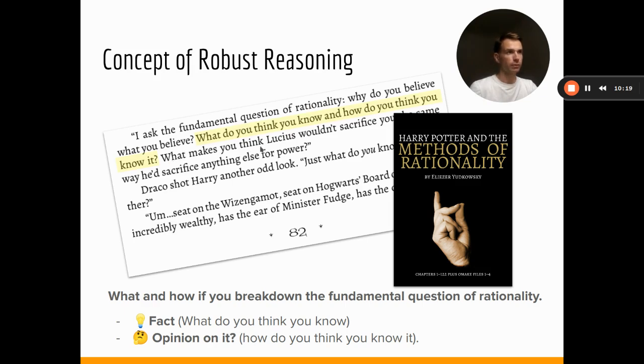What do you think you know, and how do you think you know it? This is the first rule of rationality: you have to ask this in order to gain knowledge about something you don't know in detail. With all of that, we can split this utterance into two key components. The first one is the factual knowledge, which is what do you think you know, and the second one is an opinion towards it, so how do you think you know it?